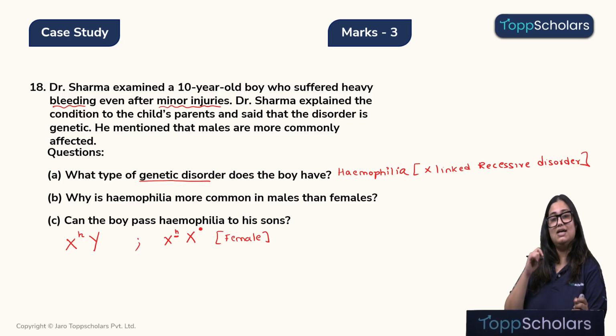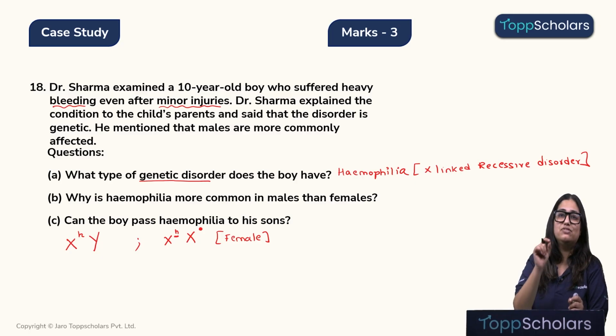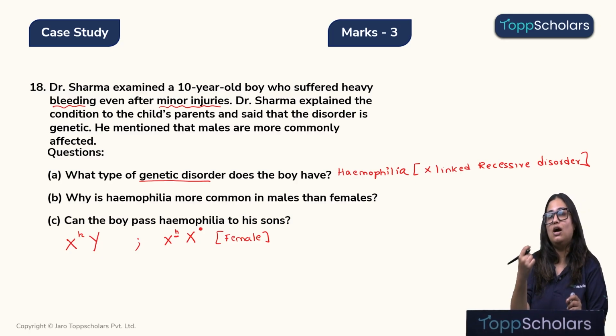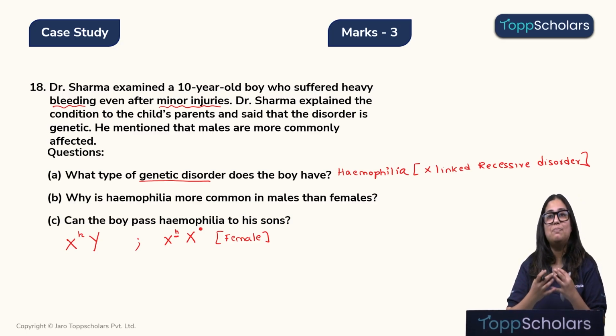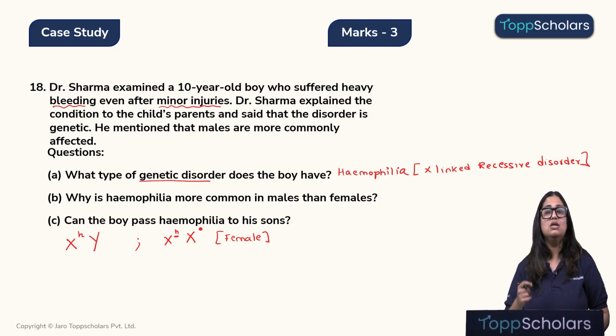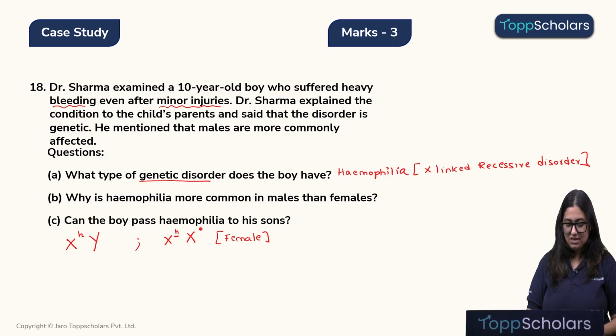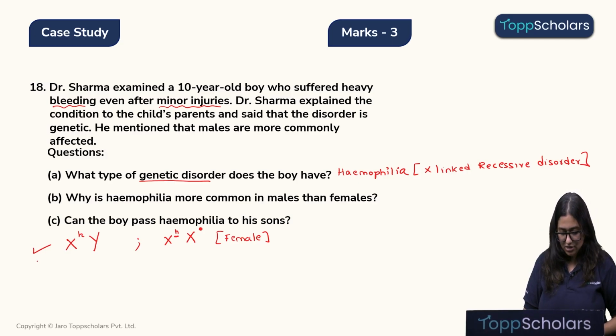And the reason for that is, student, males only have one copy of X. So even if that copy has a recessive gene, since there is no countering healthy gene on Y, as a result of which this recessive gene will express itself, and therefore the male will suffer from hemophilia. Alright, so the males commonly suffer from hemophilia, but females are usually carriers.